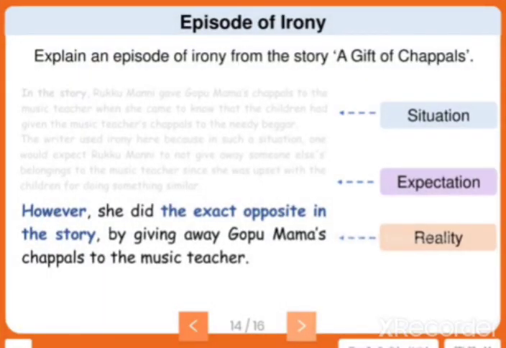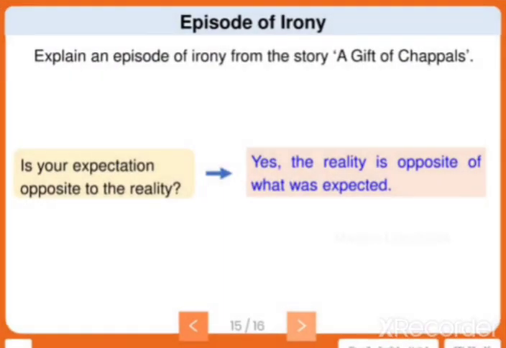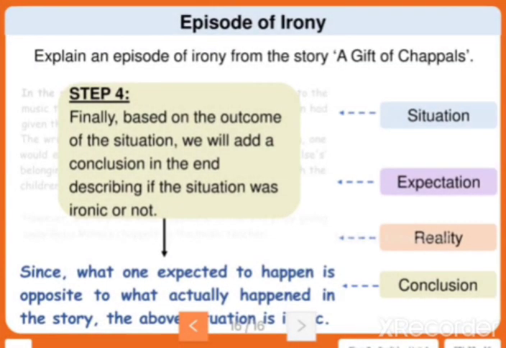Then after that, you will be concluding it, isn't it? Is your expectation opposite to the reality? Yes. The reality is opposite to what we expected. So with that, we'll be writing the conclusion. Finally, based on the outcome of the situation, we will add a conclusion in the end. We are giving a flavor to our episode: since what one expected to happen is opposite to what actually happened in the story, the above situation is ironic. So you'll be writing that.